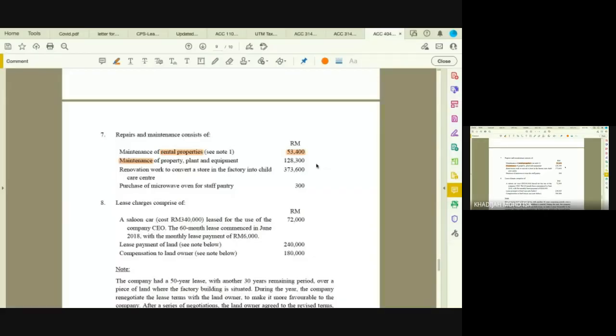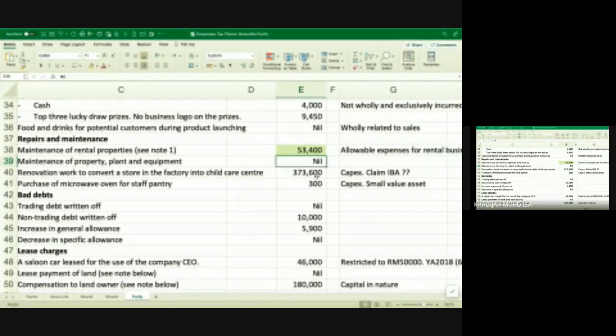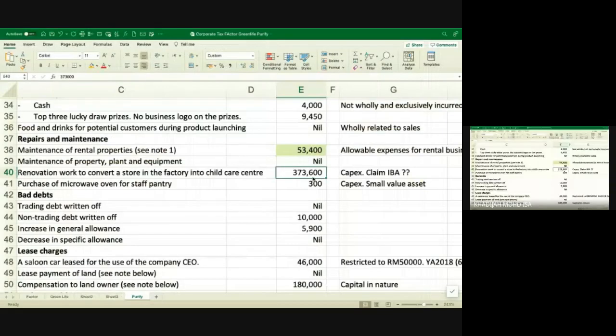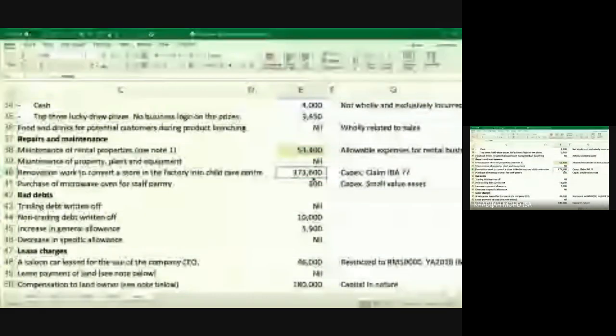Renovation work to convert a store in the factory into a childcare center. Remember that renovation work is capital in nature, so that's why you add back. Once you incur this, you convert that into a childcare center. Remember, a childcare center is also an industrial building, so later you claim industrial building allowance on that figure, 373,600. And remember, when it's a childcare center, check what the annual allowance and the initial allowance are.